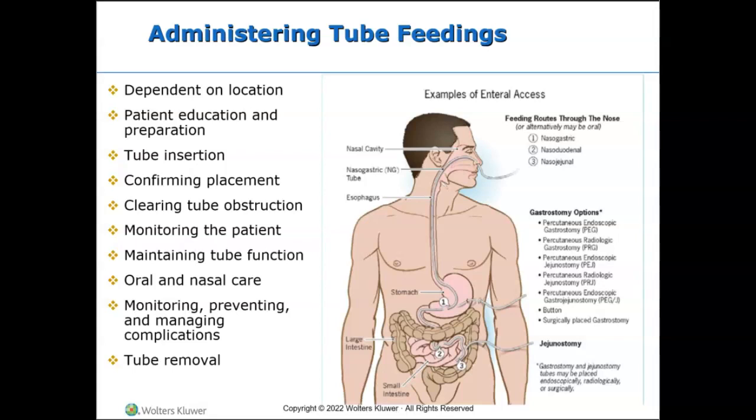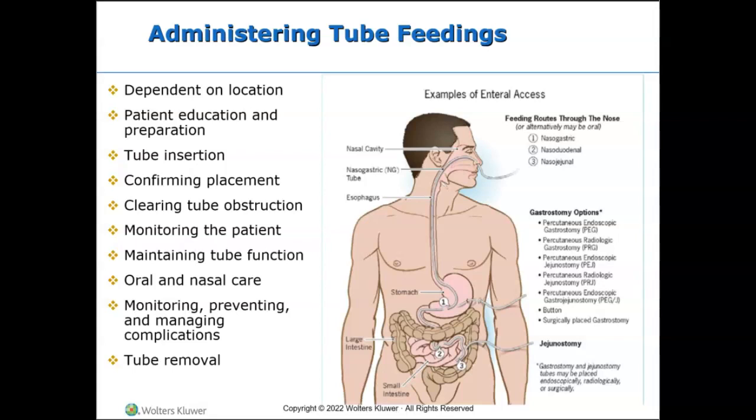And we have gastrostomy and jejunostomy tubes. These are inserted through the skin, which we call percutaneous, right? What happens is the surgeon will make a small incision in the upper abdominal wall, and then they'll take the gastrostomy or the jejunostomy tube and insert it through that abdominal wall, right? This may be done by a radiologist with X-ray guidance, or by endoscopy, or surgically by a surgeon. Original placement is confirmed by an X-ray, and subsequent placement is confirmed typically with litmus paper.